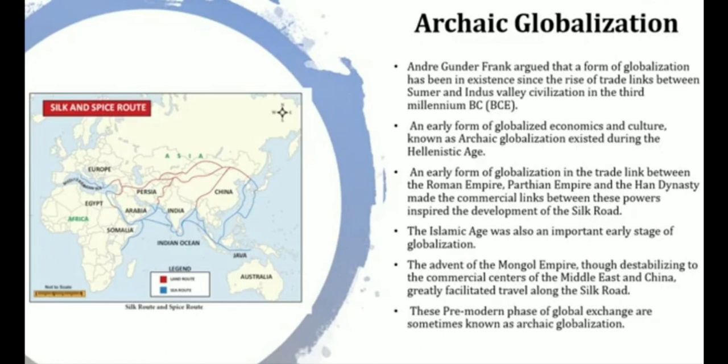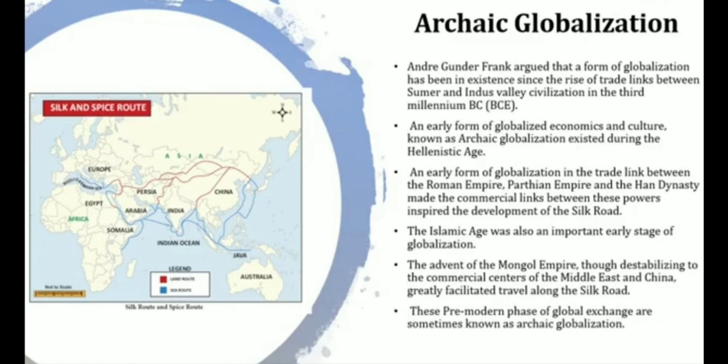So it was argued by Andre Gunder Frank. He argued globalization has been existent since the rise of trade link between Sumer and Indus Valley civilization in the 3rd millennium BC. In which year was it argued? In the 3rd millennium BC only, Andre Gunder Frank argued that there was a trade between Sumer and Indus Valley civilization. Are you clear? Between these two countries in the 3rd millennium BC, there was a trade contact. It was argued by Andre Gunder Frank.